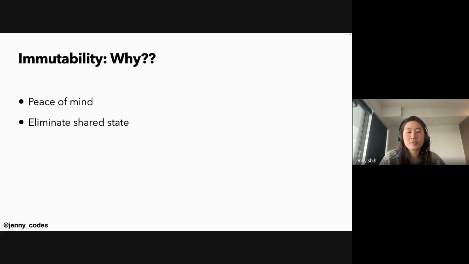And the second reason is from the runtime's point of view. Without the need to worry about a value and if it will be changed later or not, it can be a lot easier to support concurrency, which I will talk about in more detail later.